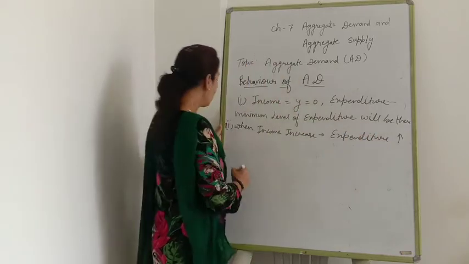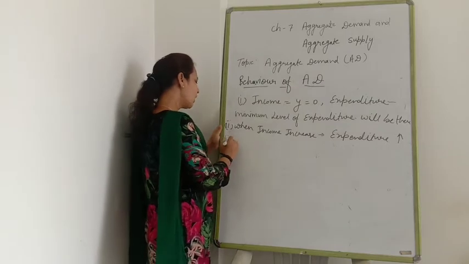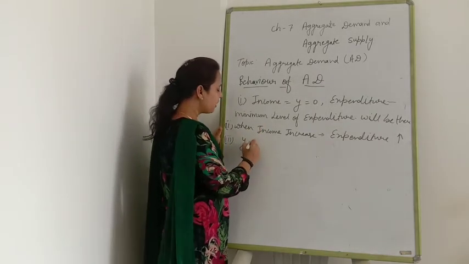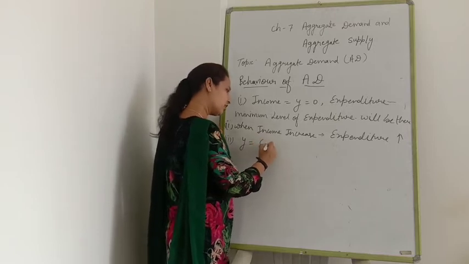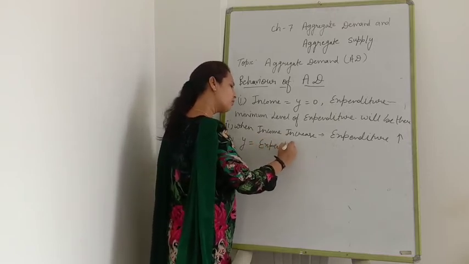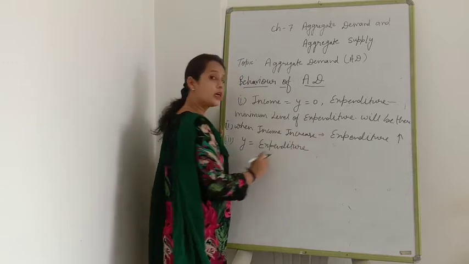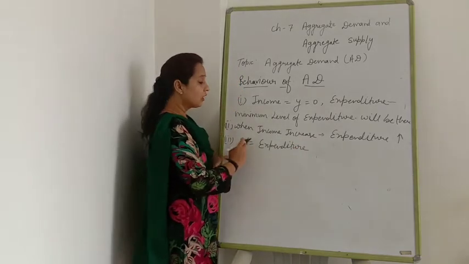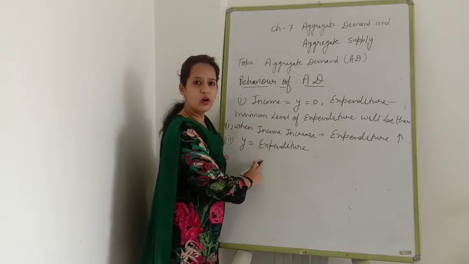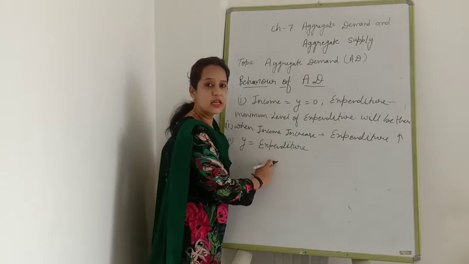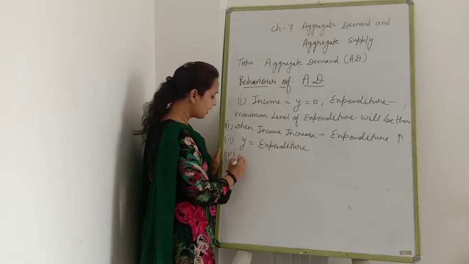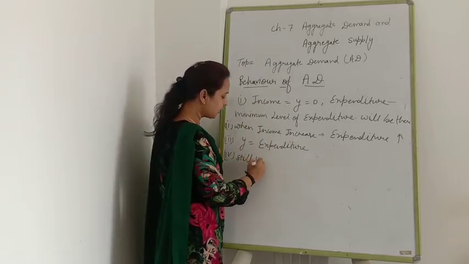Clear? Now the third situation: a point where your income will be equal to your expenditure. A point definitely comes when whatever you are earning will be equal to your expenditure on goods and services.